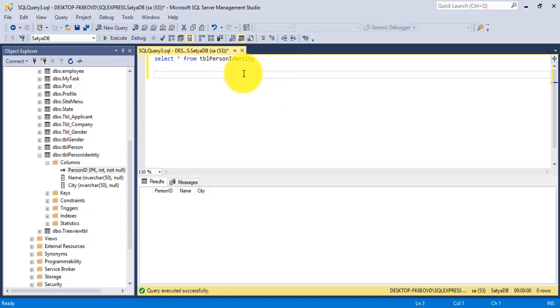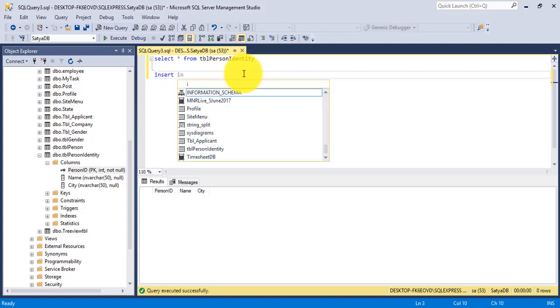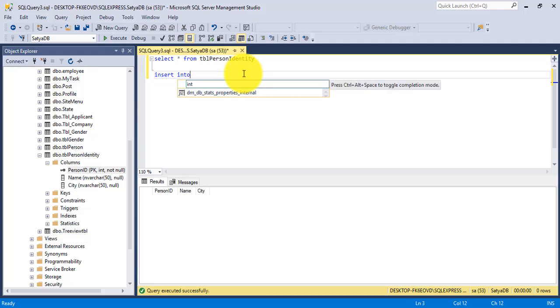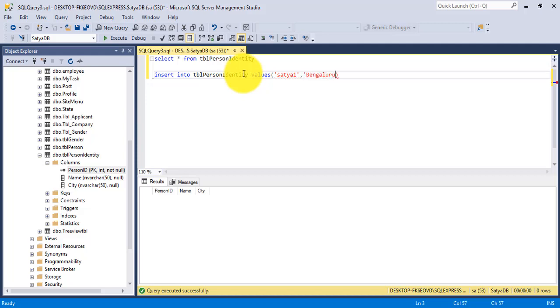So I will insert a few records here. So insert into table person identity, and the values I have mentioned here, that is Satya1 and Bengaluru1.